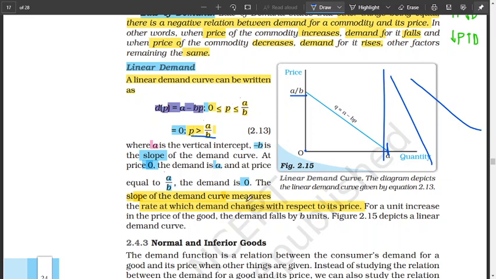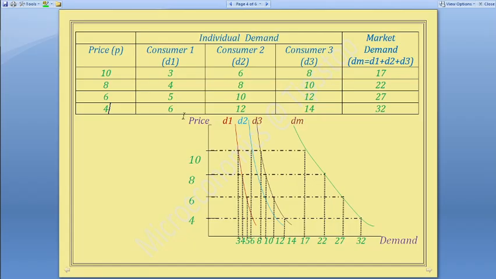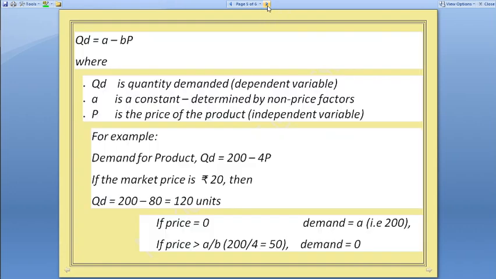Okay, the slope of the demand curve measures the rate at which demand changes with respect to price. So the different slopes of a curve at any point will measure how much the change in demand is due to the change in price. Let's take a look at this formula with the help of examples so that you'll understand it clearly, which is simply the case of linear demand. Okay, we talk about the linear demand curve.